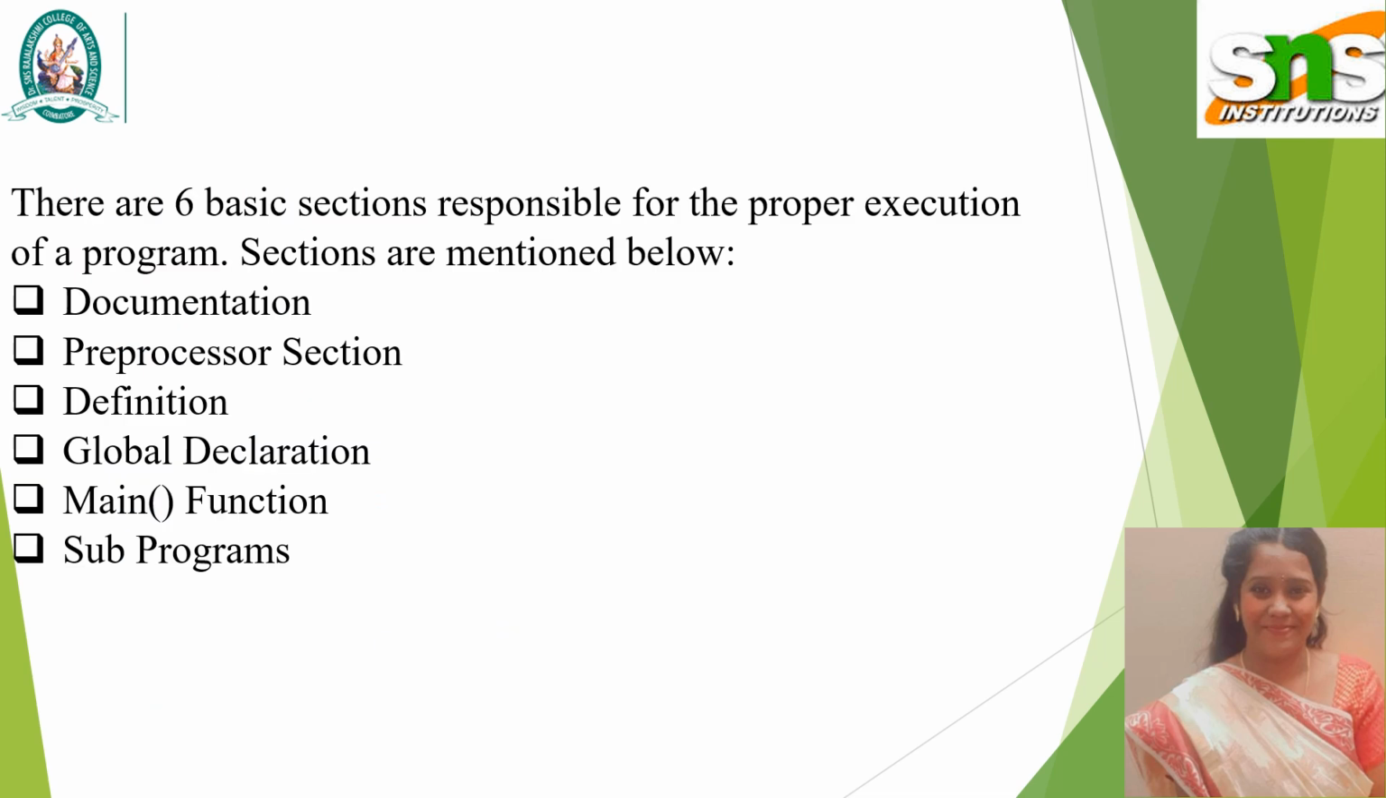There are six basic sections responsible for the proper execution of a program. They are documentation, preprocessor, as we said the hash is the preprocessor, and the definition. I have said the three lines present are the important part of the program for deciding whether it is even or odd, that is the definition. Global declaration is a variable declared at the beginning of the program globally, so that it can be used throughout the program. Then the main function: if it is int main, it is return 0. If it is void main, there is no need for return 0. And then the subprograms.